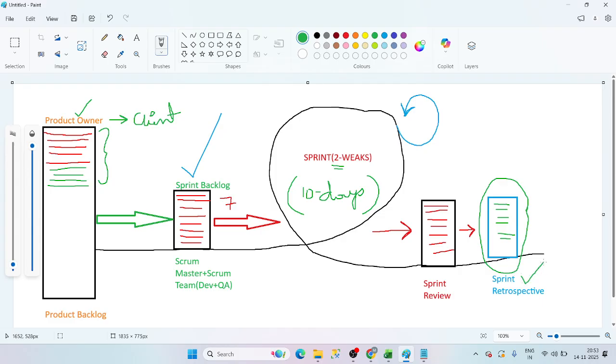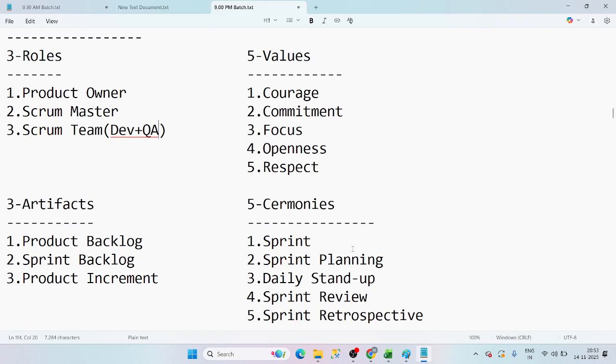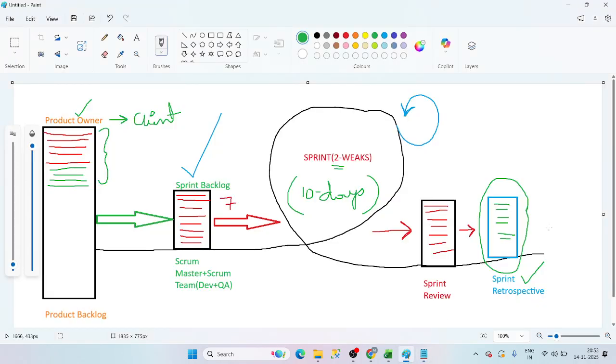This is not the final thing, guys. I will explain each and every step whenever we come to it. See here, sprint planning, sprint retrospective. I will teach you each and everything that we are going to do. Okay? Up to now, any doubts, guys?